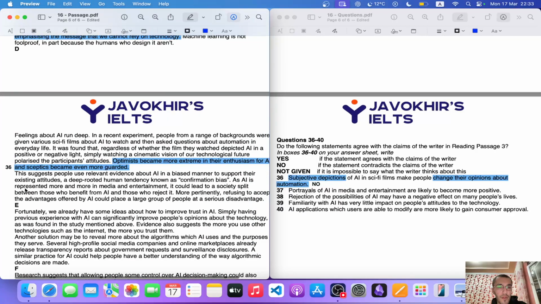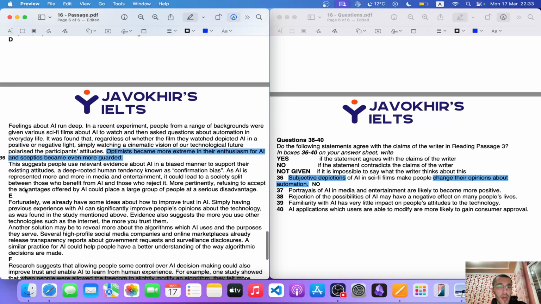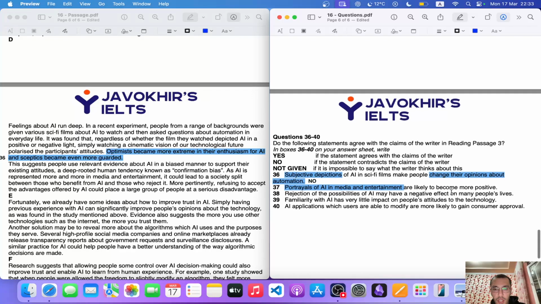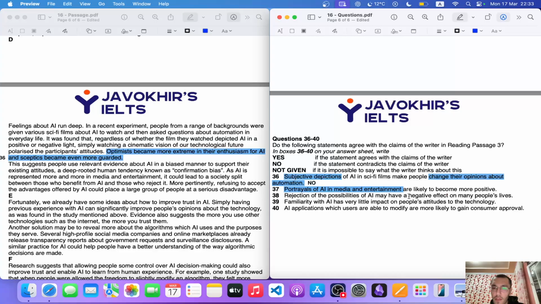This suggests people use relevant evidence about AI in a biased manner to support their existing attitudes. So portrayals of AI in media and entertainment are likely to become more positive. Rejection of the possibilities of AI may have a negative effect on many people's lives. Familiarity with AI has very little impact on people's attitudes, and AI applications which users are able to modify are more likely to gain consumer approval.